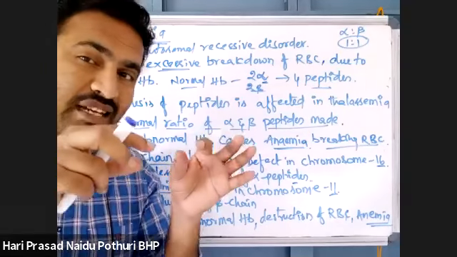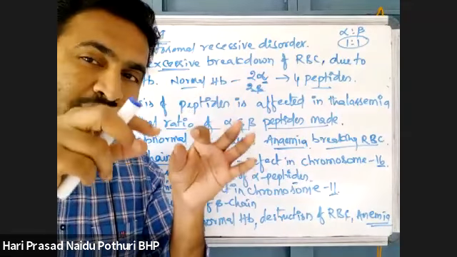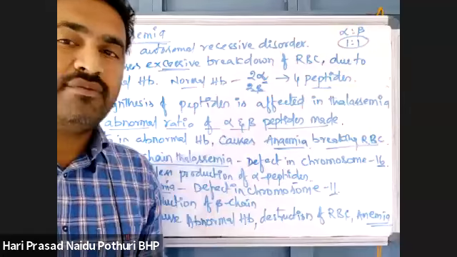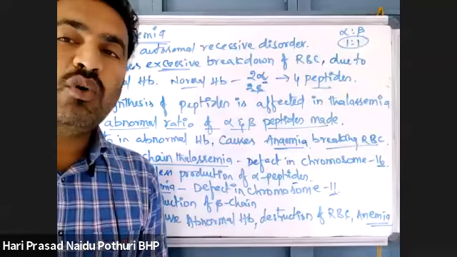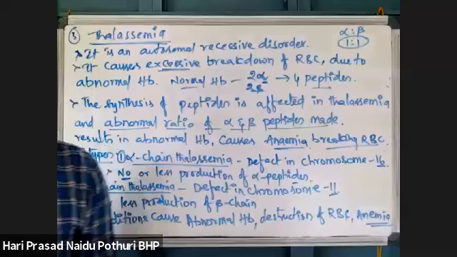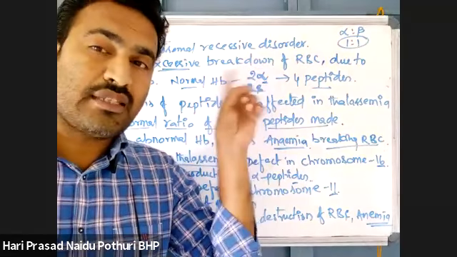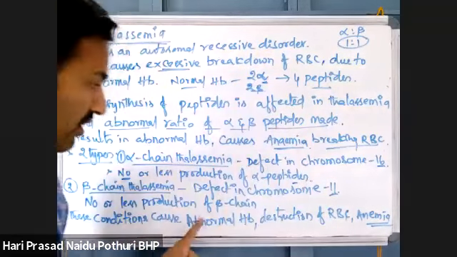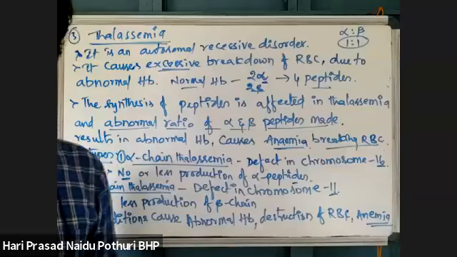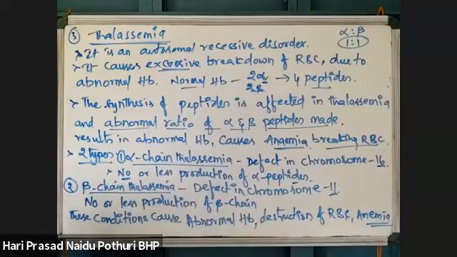In sickle cell anemia, the hemoglobin defect is qualitative. The quality of hemoglobin is not good. In thalassemia, the difference is the quantity of chains.